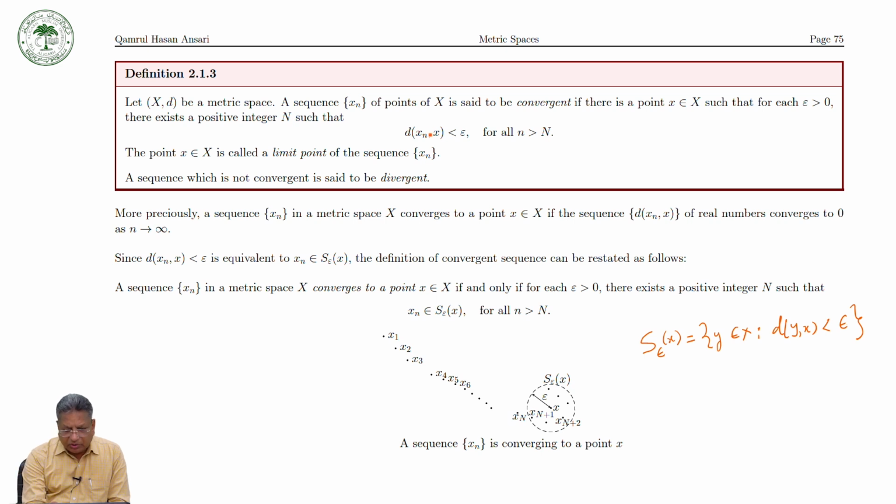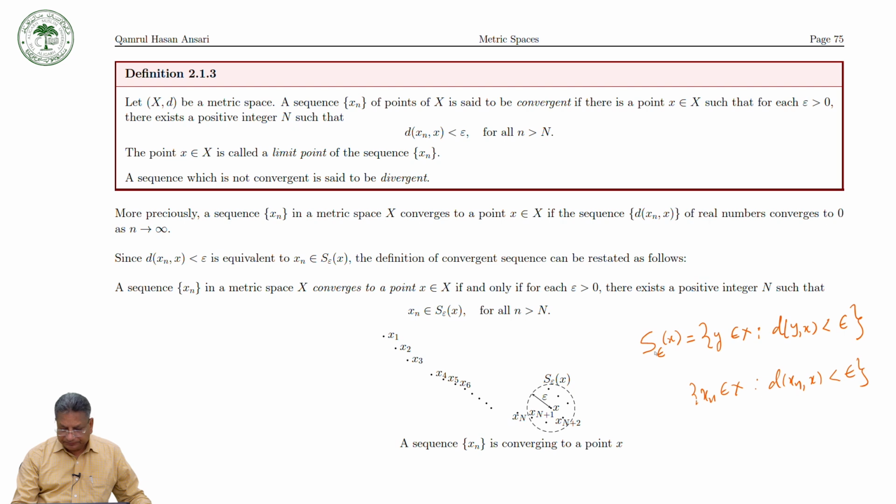It means that xn is in X such that d(xn, x) is less than epsilon. So xn must be in the open ball with center at x and radius epsilon.